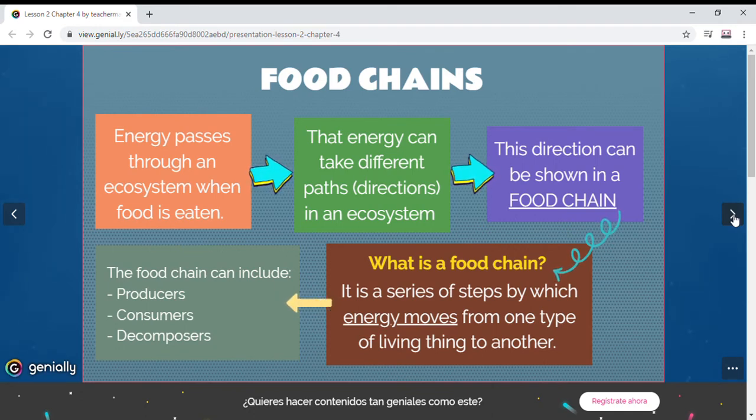So it means that the plant is going to have energy and it is going to pass this energy to the primary consumer, for example, a giraffe, and then the giraffe is going to die and the decomposer is going to break down the waste. So all the energy was transformed, okay, and it moves from one organism to another. The food chain can include producers, consumers, and decomposers.